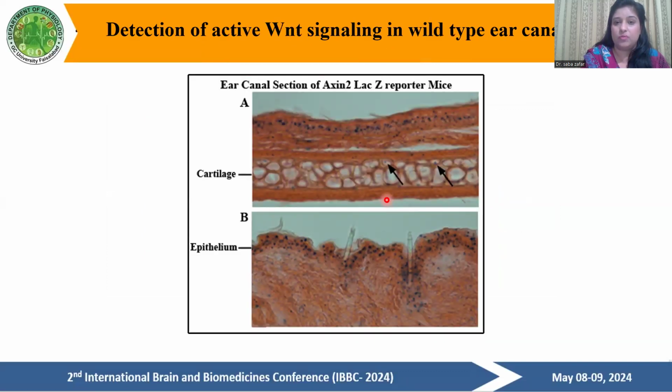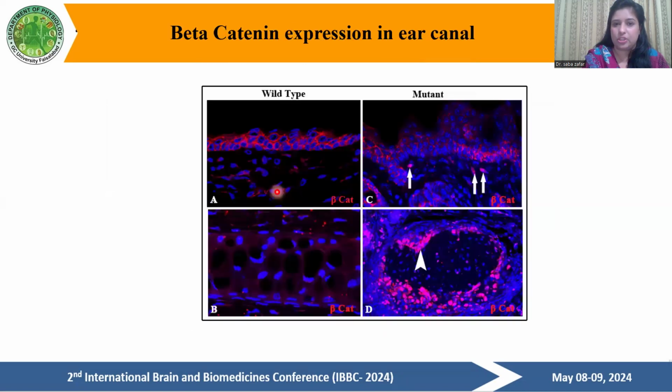To confirm the presence of beta catenin, we also used the Axin2 lacZ reporter mice. Where there is Axin2, there is beta catenin signaling. You can see that Axin2 is present in the epithelium as blue staining, and also in the cartilage.